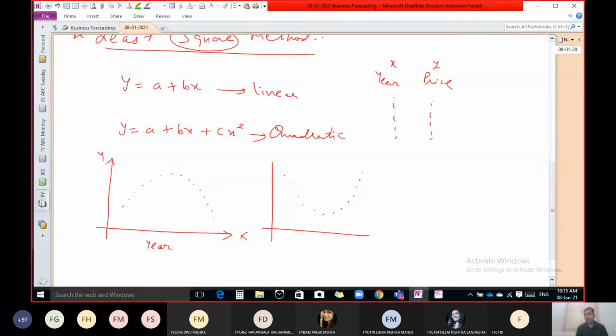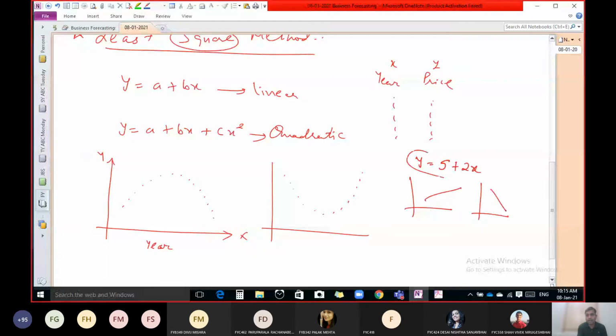Okay, now can you tell me, if we draw the graph of this, what is the shape of this graph? y equal to 5 plus 2x. For y equal to 5 plus 2x? No, it is linear. Okay, you are absolutely right. It is linear, like this only, or like this only for this type of data.